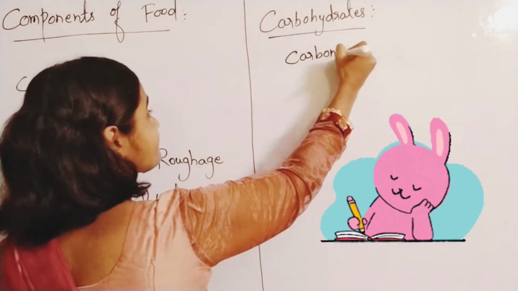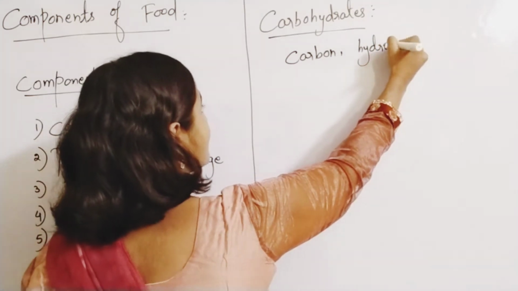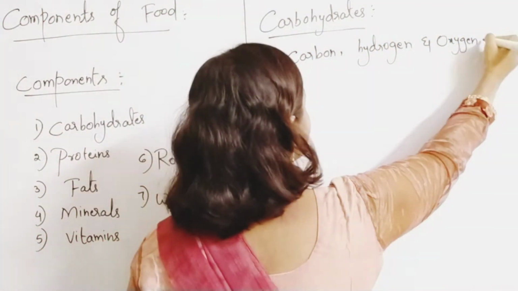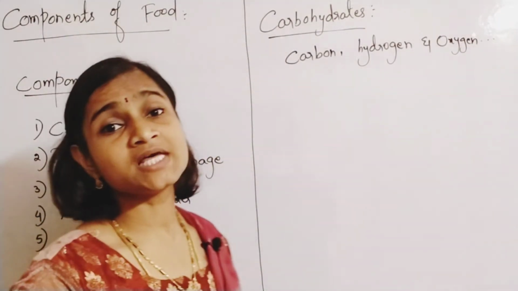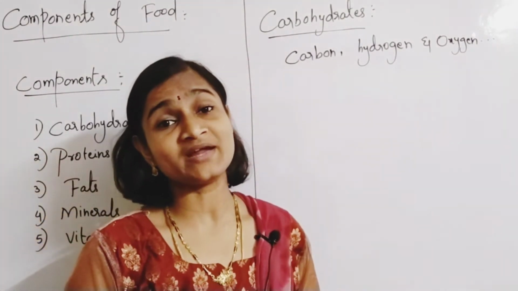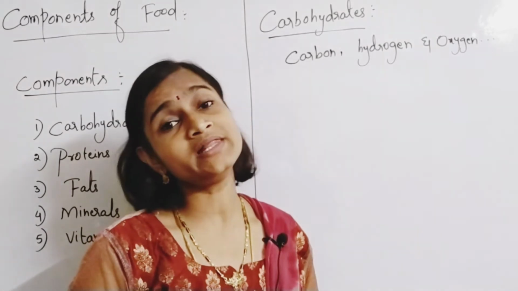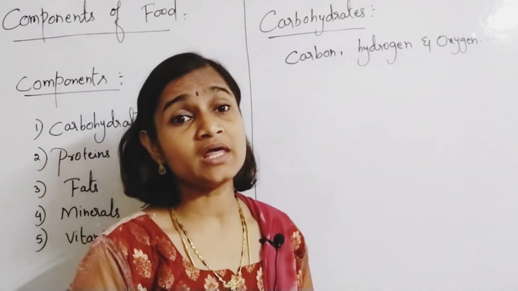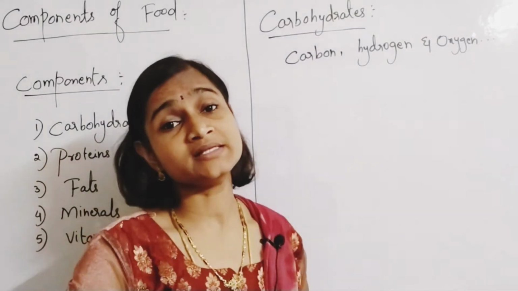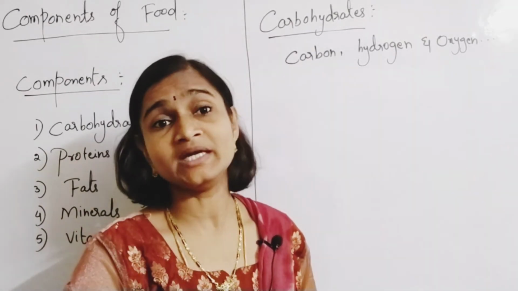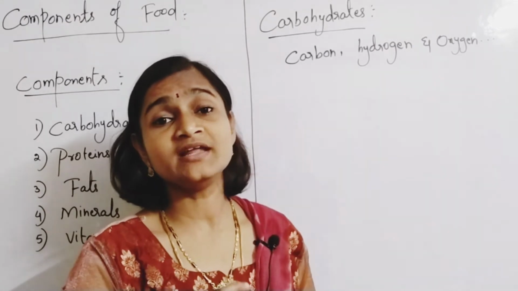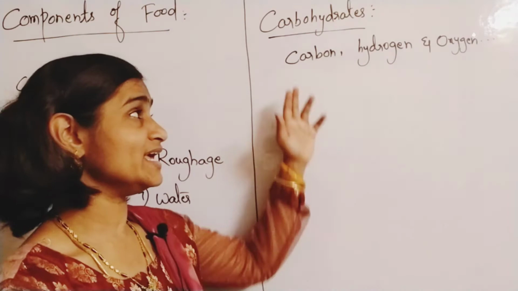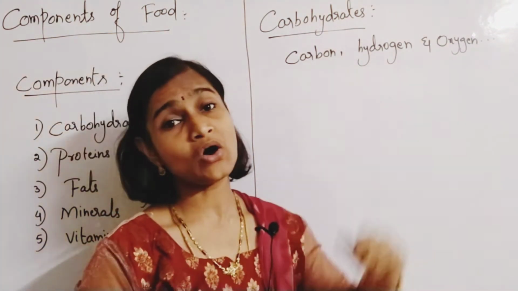Substances which consist of carbon, hydrogen and oxygen, in which all these three elements are present together, you generally call them in chemistry organic compounds. In nutrients which are there in food materials, we call them carbohydrates. So carbohydrates consist of mainly three elements: carbon, hydrogen and oxygen.